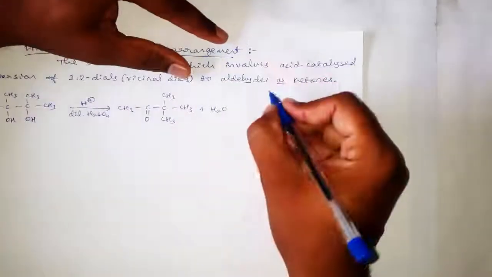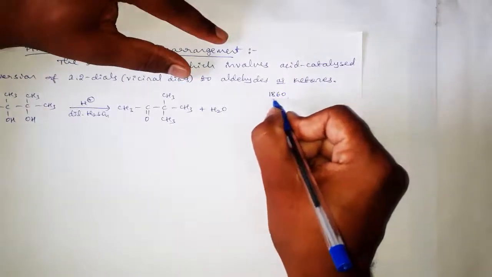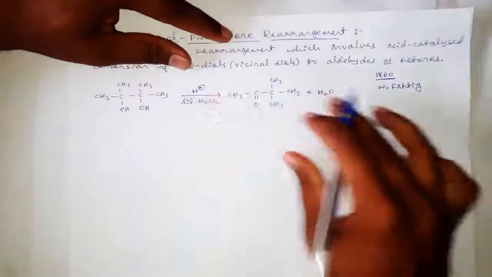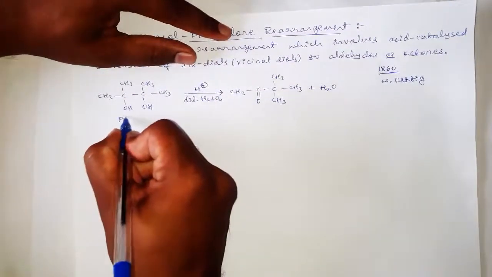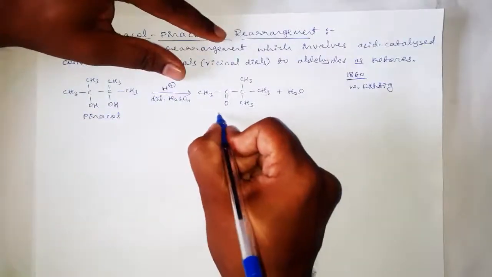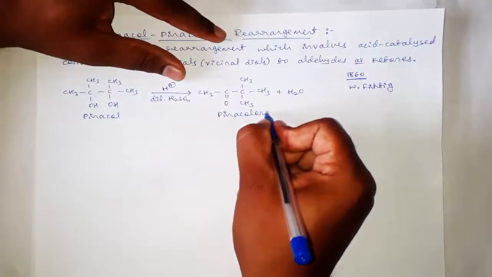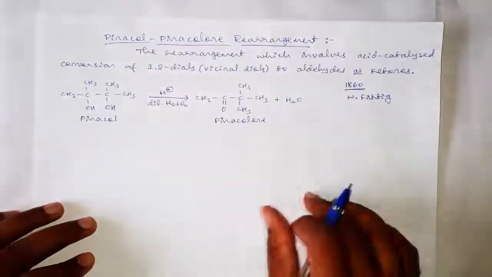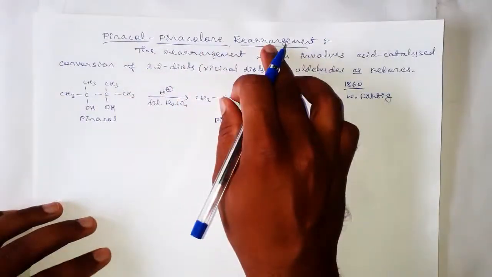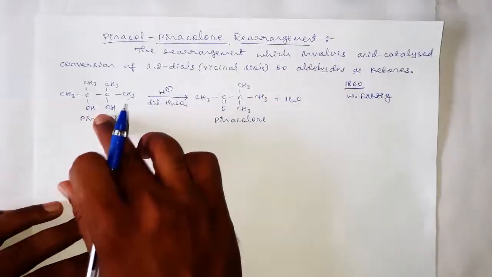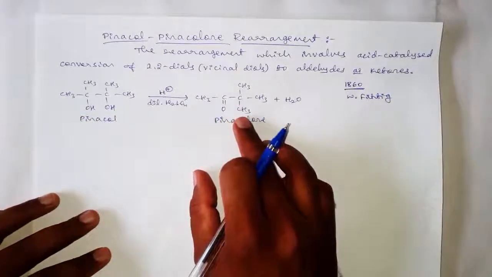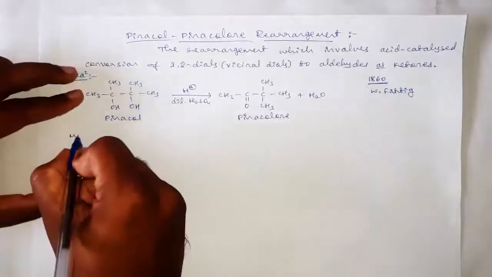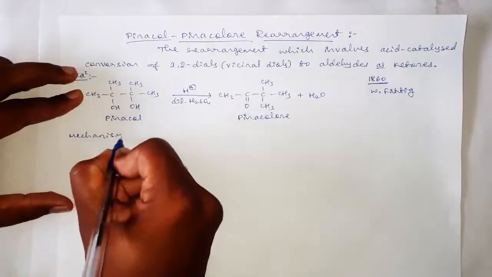But in the year 1860, a German chemist, Wilhelm Fittig, named this molecule in common as pinacol, and this one as pinacolone. Therefore, the rearrangement is named the pinacol-pinacolone rearrangement. The pinacol-pinacolone rearrangement is the acid catalyzed conversion of 1,2-diols to aldehydes or ketones. Okay? And this is the reaction, and here we can write the mechanism for this reaction.